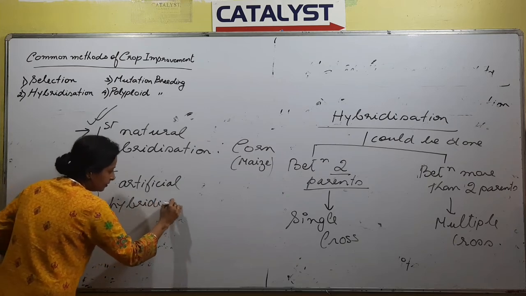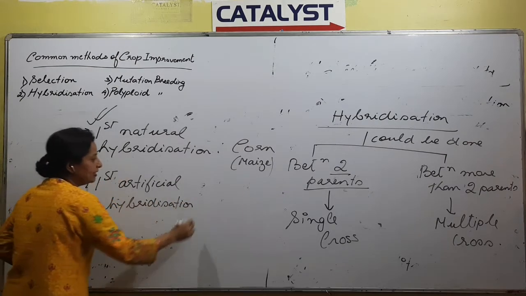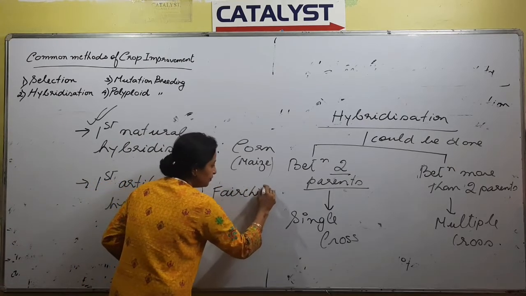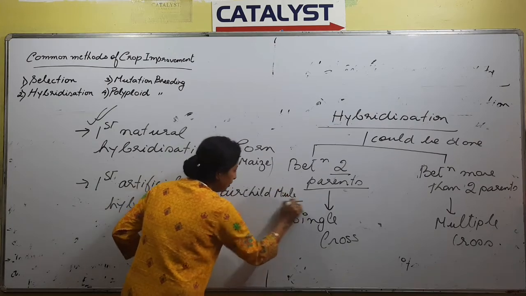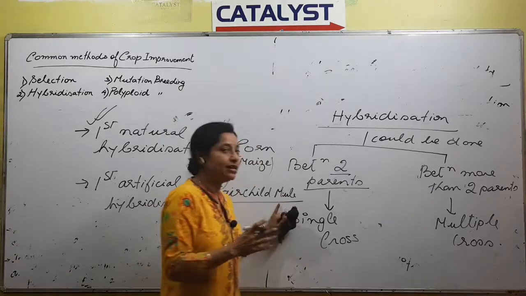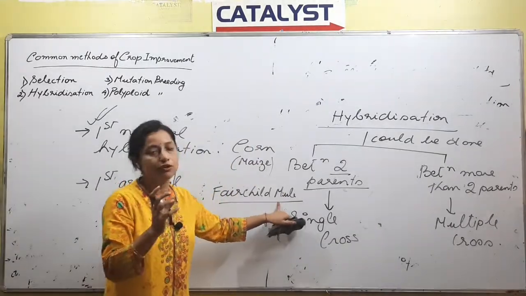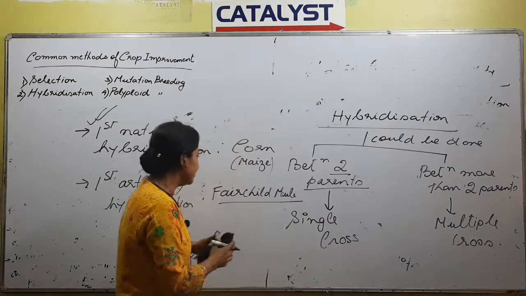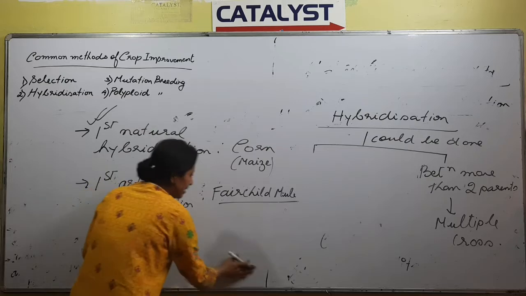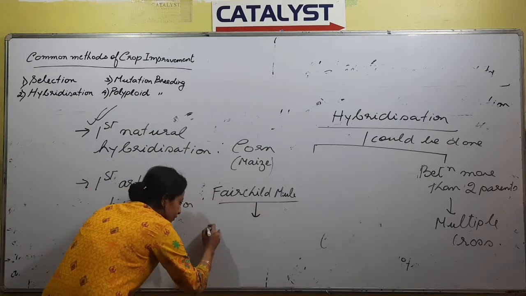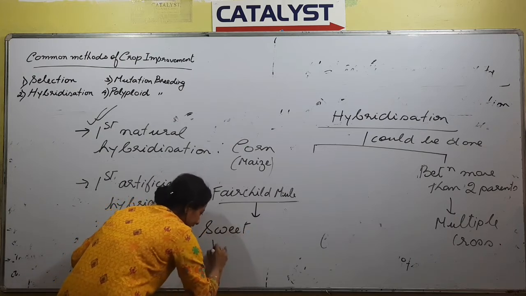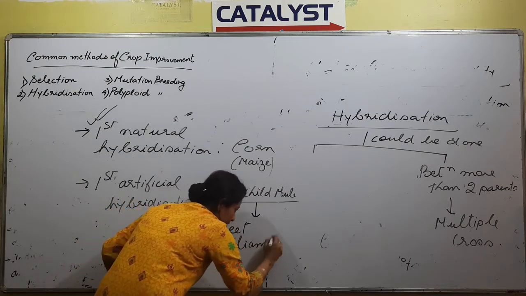First man-made hybridization: you have to remember the name Fairchild mule. Now, hearing this word mule, you don't have to think about the animal. Since we are talking about botany, obviously we are not talking about that mule, the cross between a donkey and a horse. This is a name given to a hybrid, a cross of two parents, sweet william and carnation.